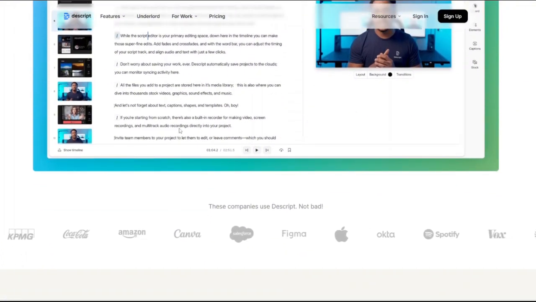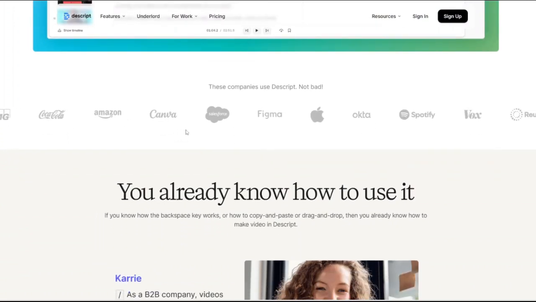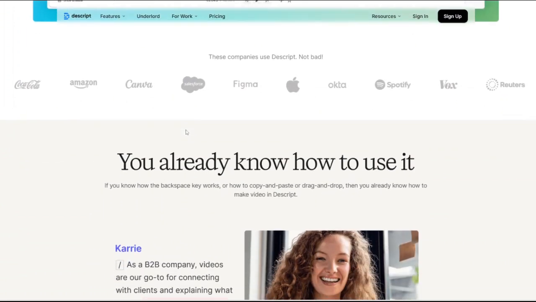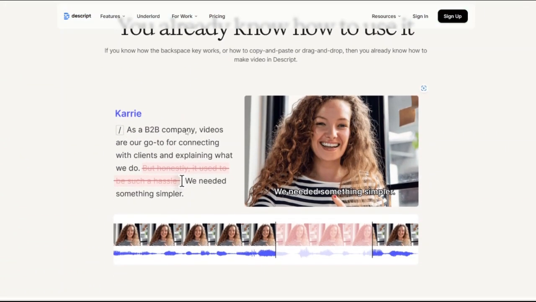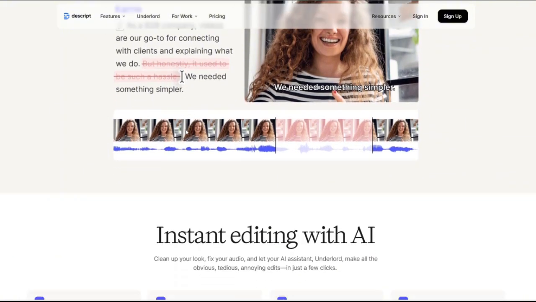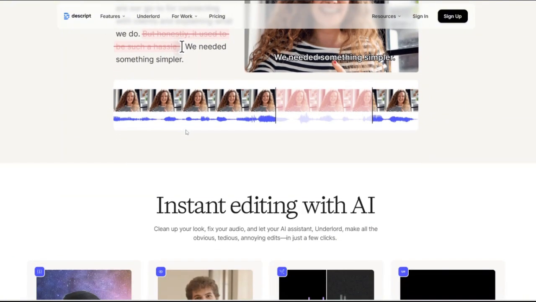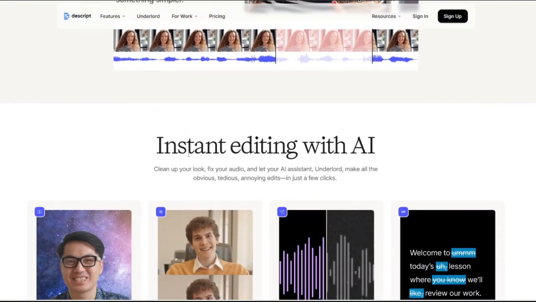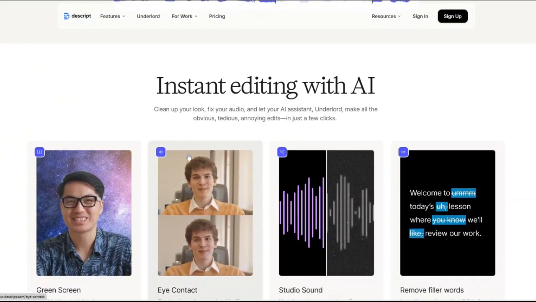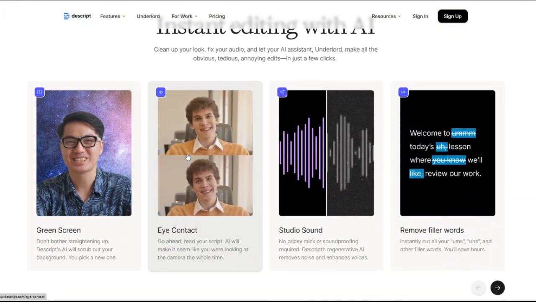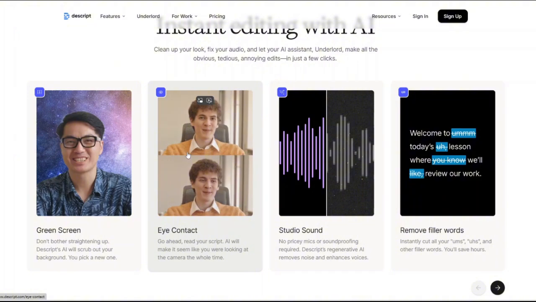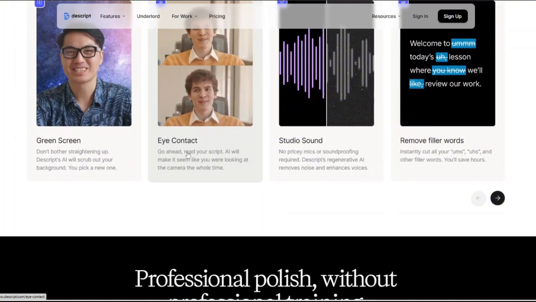You can handle multiple audio tracks with ease, perfect for podcasts and interviews. AI speech generation. You can create realistic voice clones or choose from stock AI voices for narration. Screen recording. You can capture your screen or webcam effortlessly, ideal for tutorials and presentations.